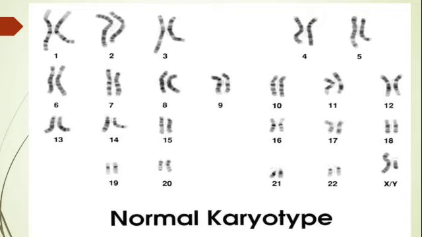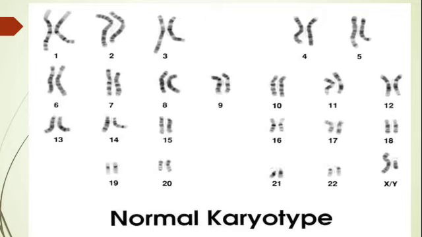So in this way up to number 22, the chromosomes are found in pairs, and these are the autosomes. And the last pair of chromosomes shown over here is the sex chromosome or allosome. If it is a male, then it will show the XY chromosome, and if it is a female, then it will show the XX chromosome.